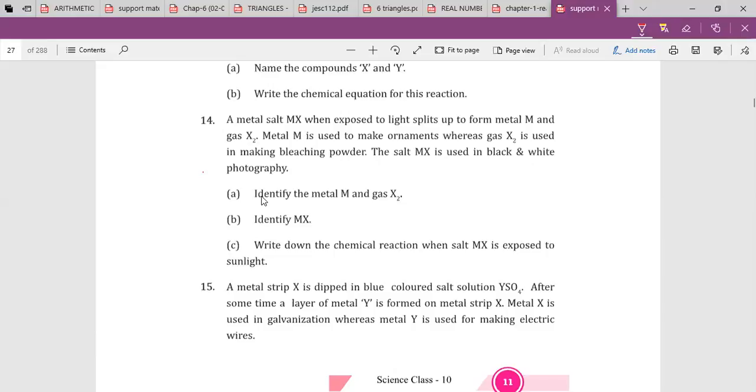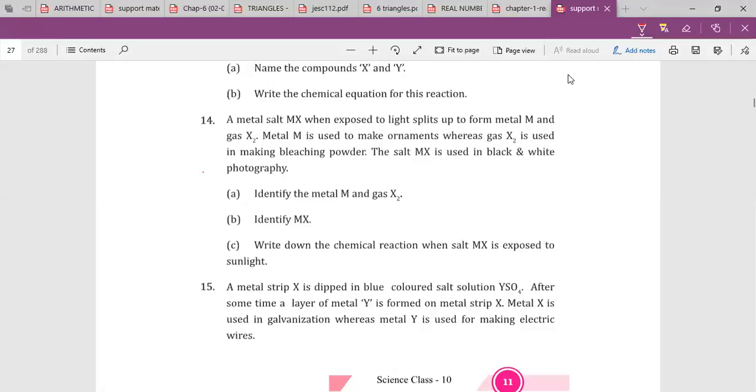Metal M is used to make ornaments, whereas X2 is used in making bleaching powder. The salt MX is used in black and white photography. Identify the metal. Ma'am, metal M is silver. And X2 is chlorine. And then MX is silver chloride.